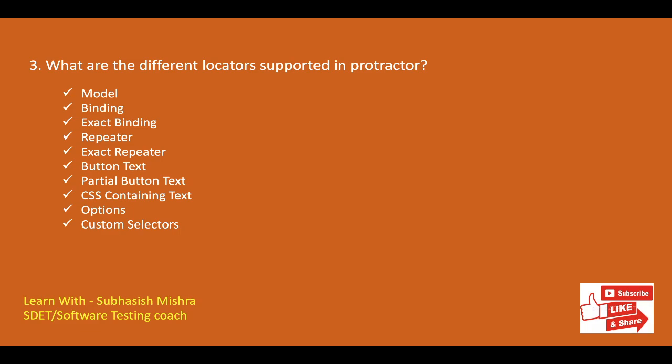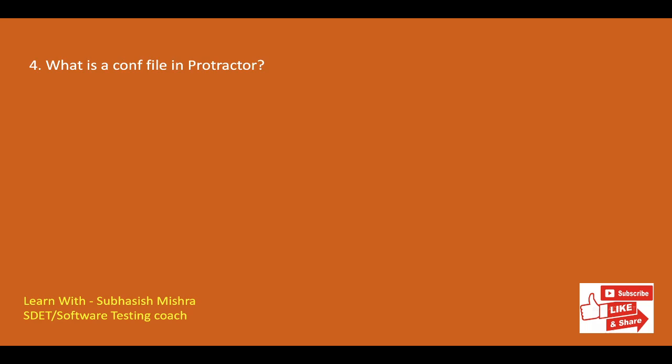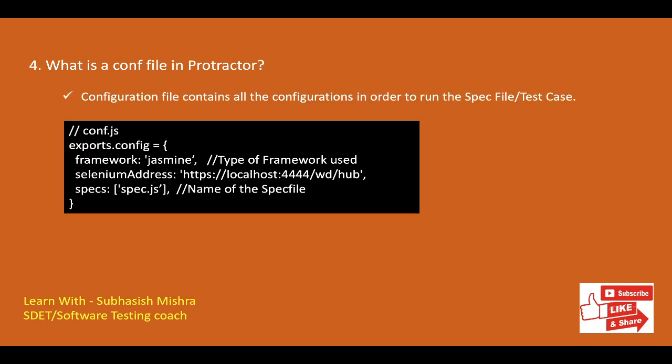We'll move to the next question. What is a conf file in Protractor? Configuration file contains all the configurations in order to run the spec file or test case. The configuration file tells Protractor how to set up the Selenium server, which test to run, how to set up the browsers and which test framework to use.